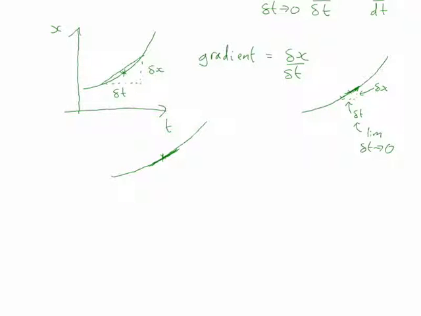And so the other way we can think about this is, again, just like we did for the constant velocities, where we looked at the gradient of the curve. It's the same thing here. On a position versus time plot, the differential calculates the gradient of the curve at a particular point, and the gradient of the curve is the velocity of the object at that point in time. So it's the same concept we had before for the straight line graphs, but now we're doing it with a curve, and at every point on that curve, the gradient of the curve tells you the velocity.